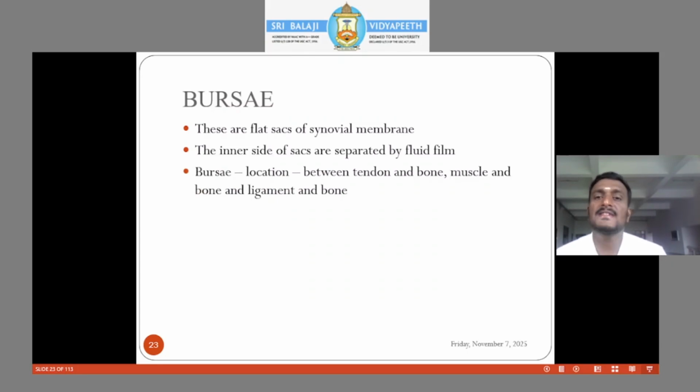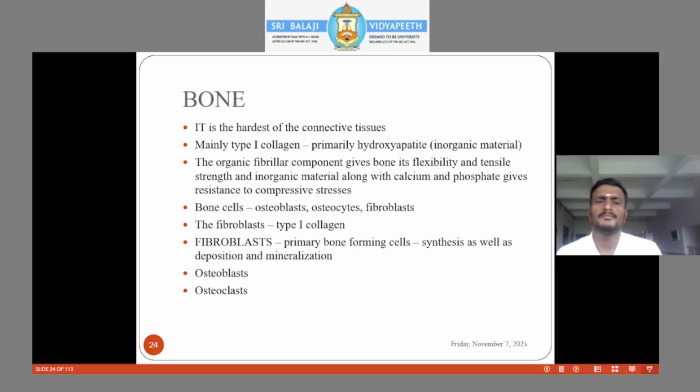Bursae, these are flat sacs of synovial membrane. The inner sides of the sacs are separated by a fluid film. So bursae are present between the tendon and the bone, muscle and the bone, ligament and the bone.